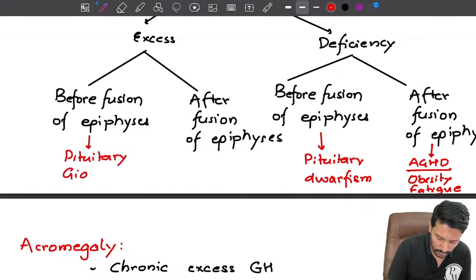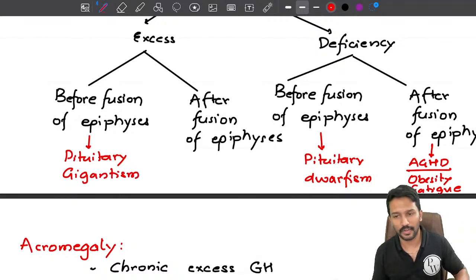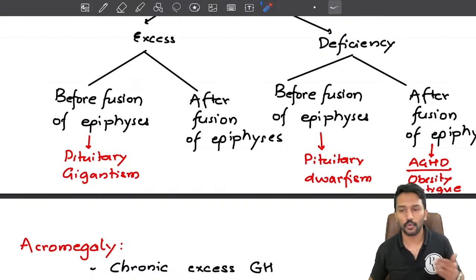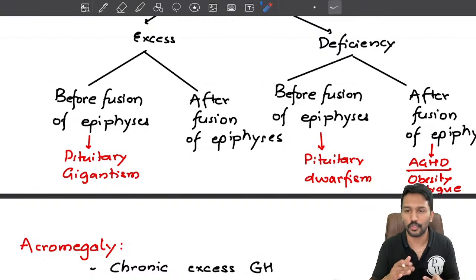Pituitary gigantism, right? For example, the great wrestler is an example of pituitary gigantism, where he had growth hormone excess even before the fusion of epiphysis. That's why his height is quite tall.